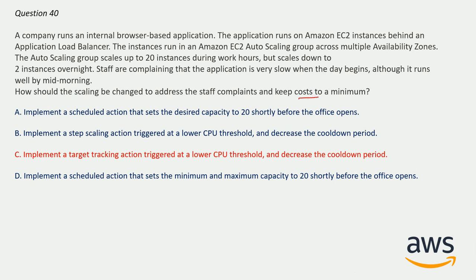You have to keep the cost as low as possible, because if you spin up 20 EC2 instances at the beginning of the day unnecessarily, the cost increases. So due to that reason, this option is ruled out here. And if you use target tracking action, that will be helpful because users will not complain, as CPU will be monitored and machines will be spun up quickly on the basis of requirement and usage. So option C is the correct answer here.